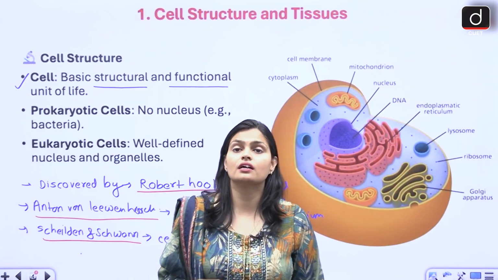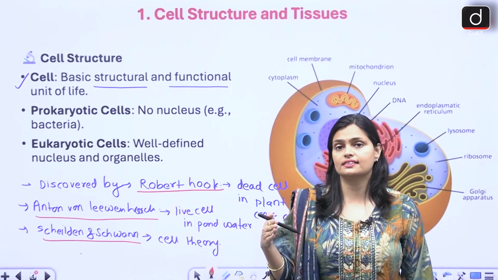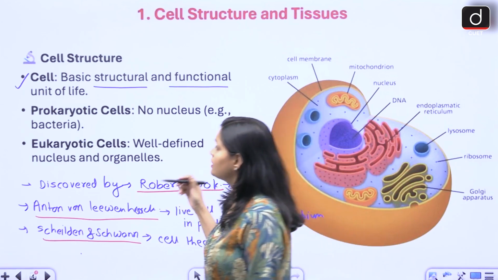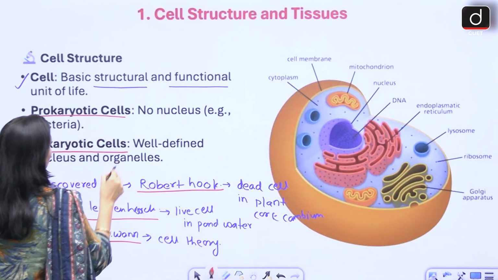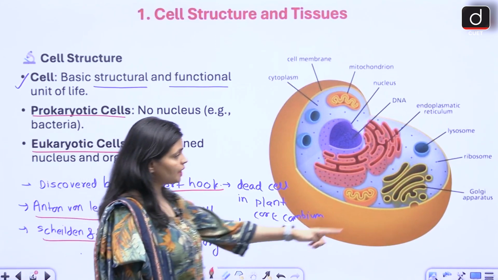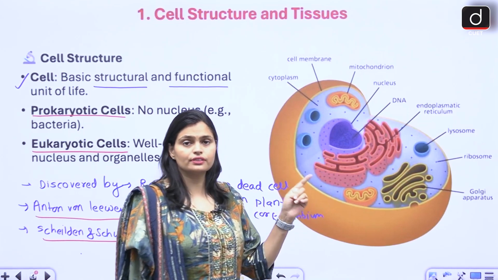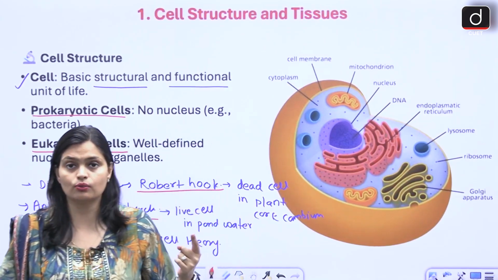Now again, there are two types of cells. Actually the cells are classified into two major types, that is prokaryotic cells and eukaryotic cells, right? See, I have shown you the shape of a cell like this. It's not that every cell looks spherical.